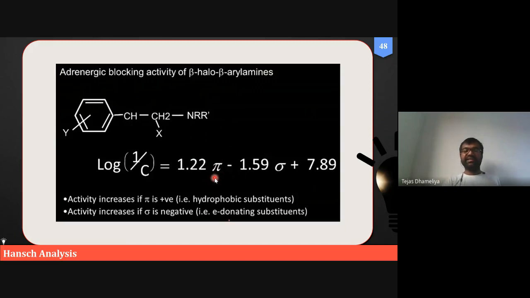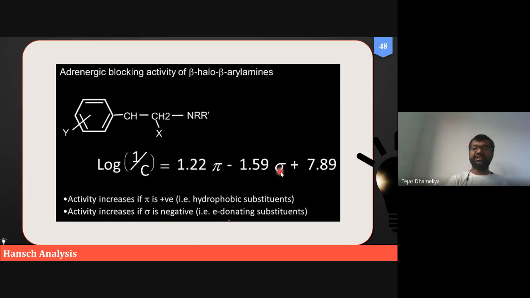Then we can increase pi by incorporating hydrophobic substituents such as benzene, naphthalene, phenanthrene, anthracene, or pyridine, because all of these represent a set of hydrophobic groups. Secondly, sigma is the Hammett constant, and the Hammett constant is in a negative relationship with biological activity. So it signifies that if sigma decreases, then biological activity increases.